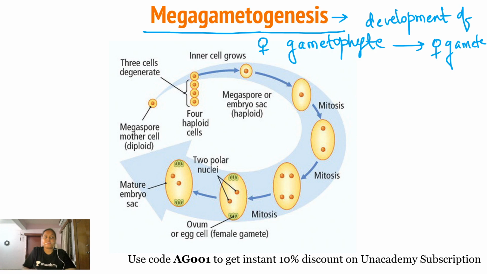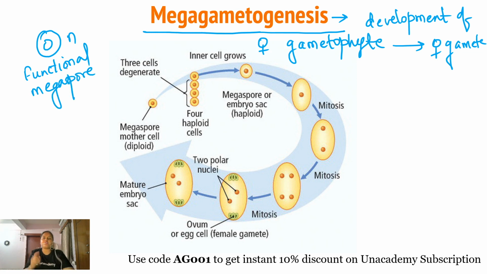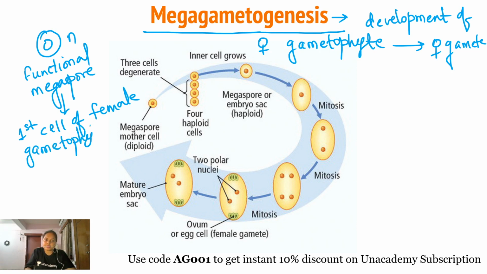Okay, so see, the megaspore formed is haploid in nature, as I have already told you. This is the functional megaspore. Now see what happens. This megaspore represents the first cell of the female gametophytic generation. Okay students, that means the haploid generation. As you can see over here, this is the megaspore mother cell, diploid in nature.